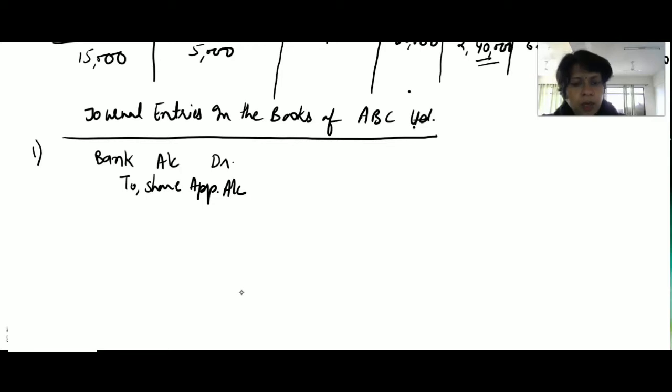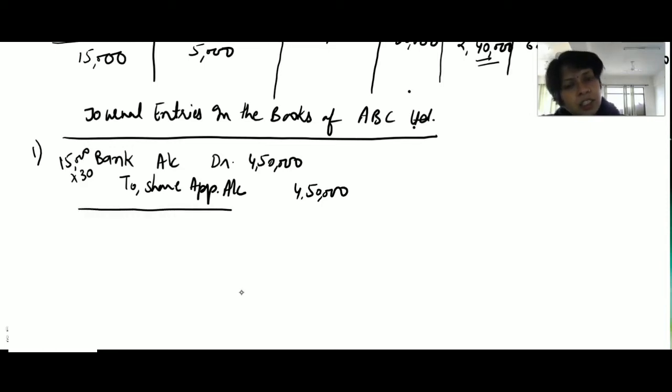We have received applications for 15,000 shares at 30 rupees each, so 15,000 into 30 rupees, we have received 4,50,000 rupees. For share application, we will write the narration: being share application money received on 15,000 shares at the rate of rupees 30 each.